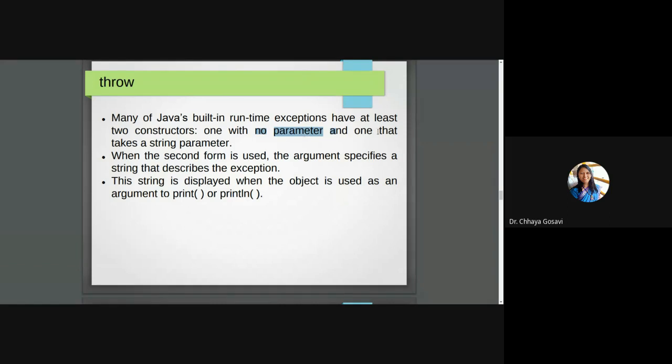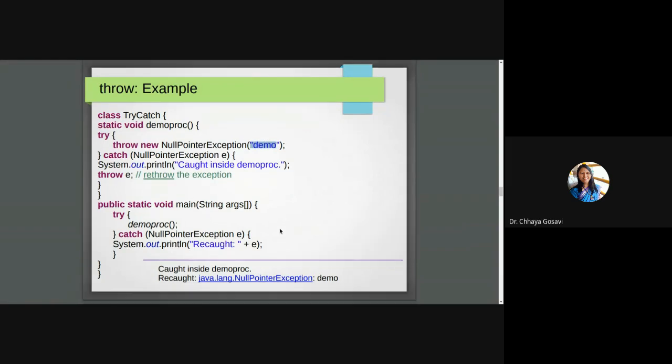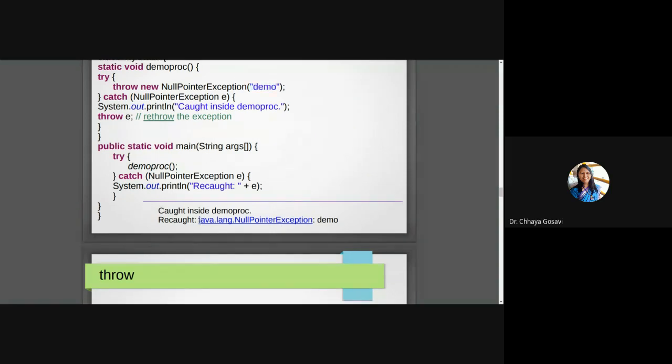So one has no parameter and one takes a string as a parameter. For example, here we have created a NullPointerException and passed a string, demo. Note that this will get appended to the default string. For example, this is a default string, java.lang.NullPointerException.